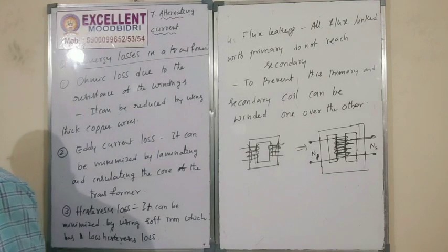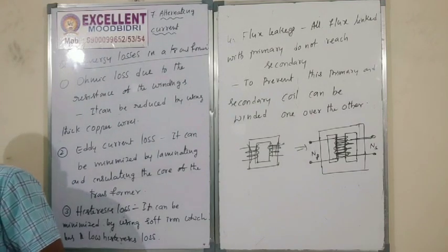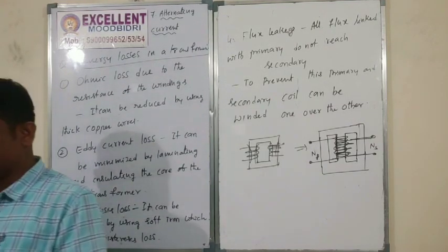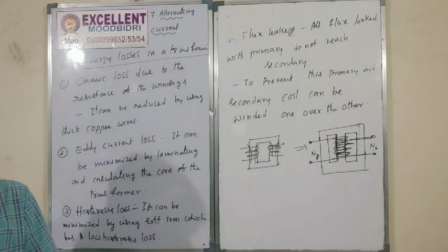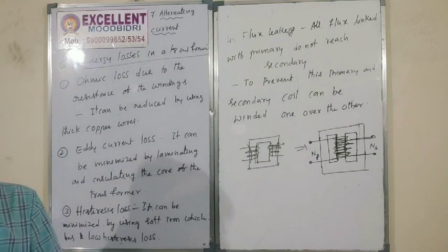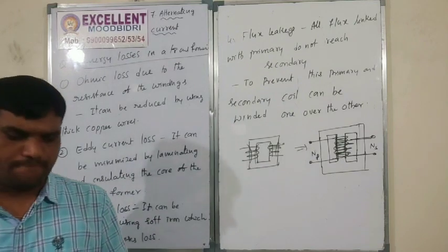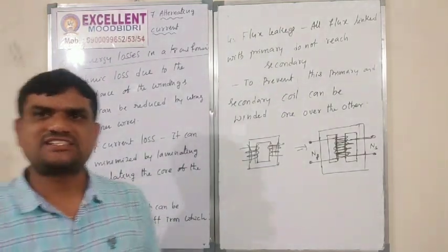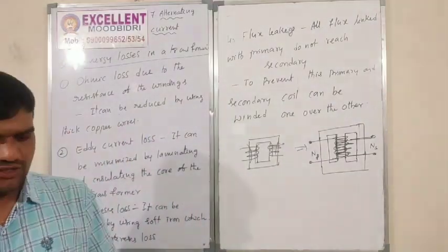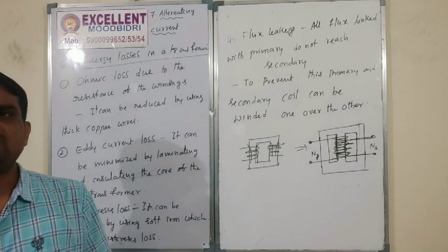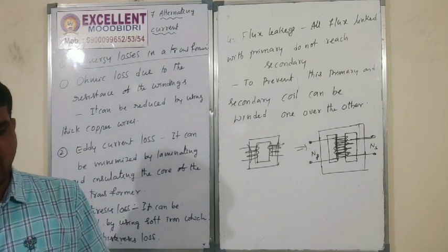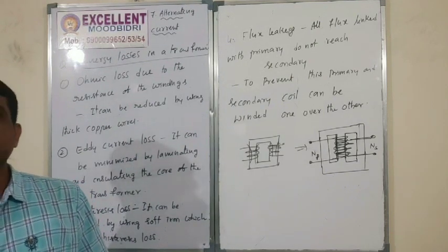So, loss due to flux leakage, loss due to resistance of the windings, loss due to eddy currents, and loss due to magnetic hysteresis.